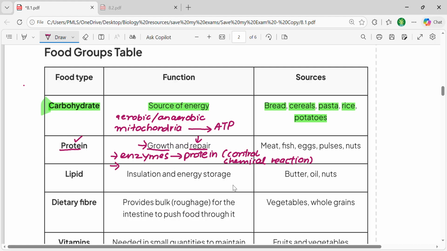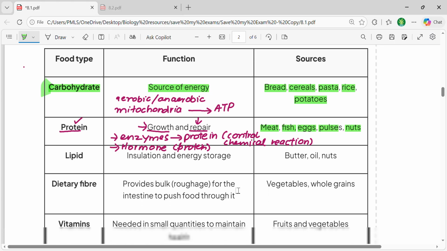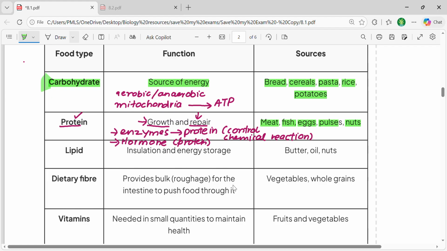You're already aware that there are certain proteins that we call hormones. Hormones are also proteins that control the endocrine function of the body, and they're involved in homeostasis. Because of all of these functions, proteins are very important for your body. And from where would we get this protein? We get protein from meat, fish, eggs, pulses and nuts. Obviously in non-vegetarian options, protein is still present.